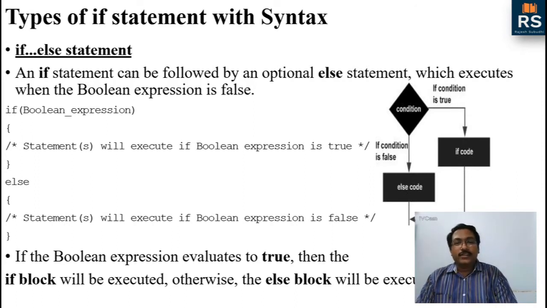Then after the curly braces of if, you have to write else. There will be no condition to write, because the condition is already written in if. If that condition is false, then it will go to the else, otherwise it will not go to the else. Fine. Again in else also, within the curly braces of else, we have to write the statement or statements which we want to execute if the Boolean expression written in if is false.